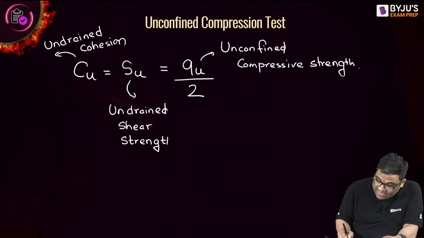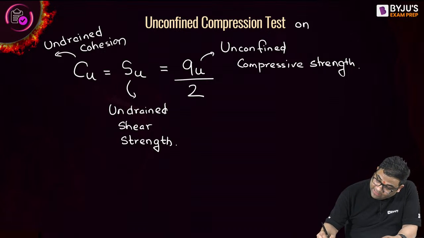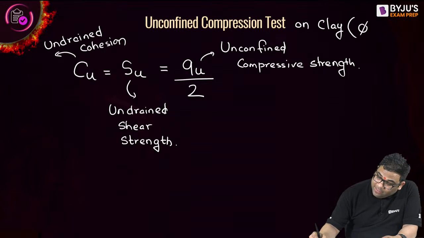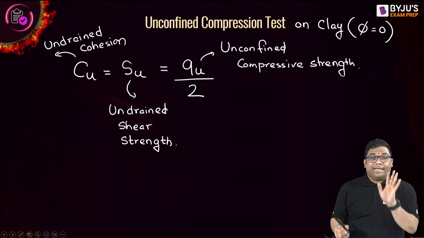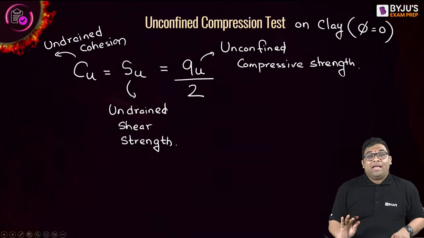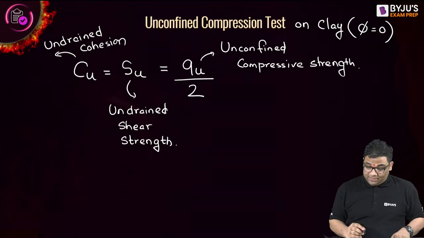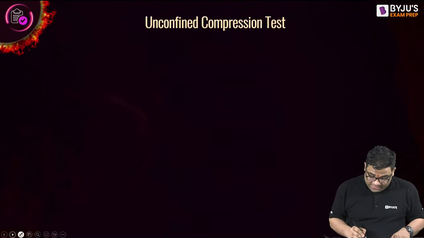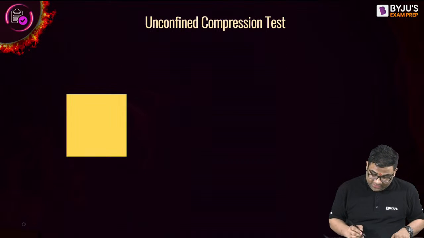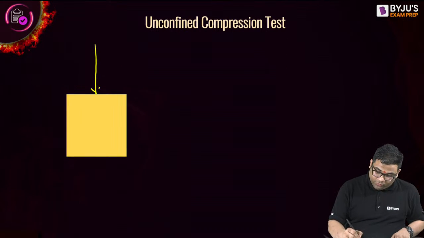Yes, but this is applicable only when you're conducting unconfined compression test on clay, because in clay only phi will be 0. I can apply these rules there only, right? Now in unconfined test, you see actually how to get that QU. Very easy.